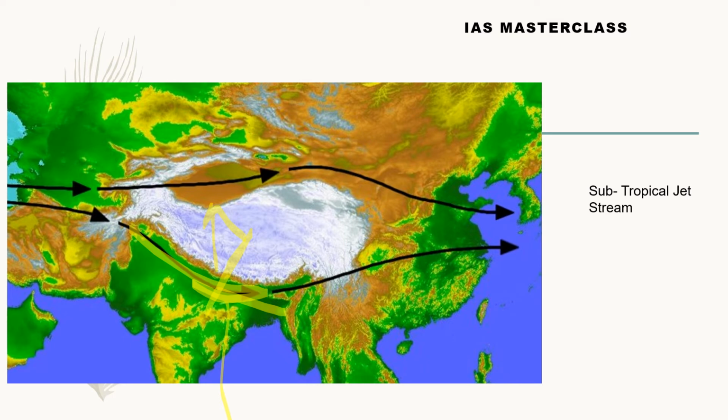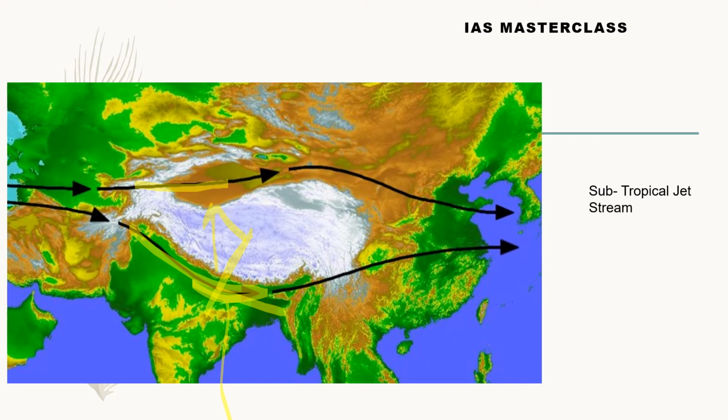It increases in its altitude. It could go above the Himalayas and slowly merges with the main branch of the subtropical jet stream. This northward movement of the southern branch during the early onset of summer is the first indicator of the timely onset of the southwest monsoon.